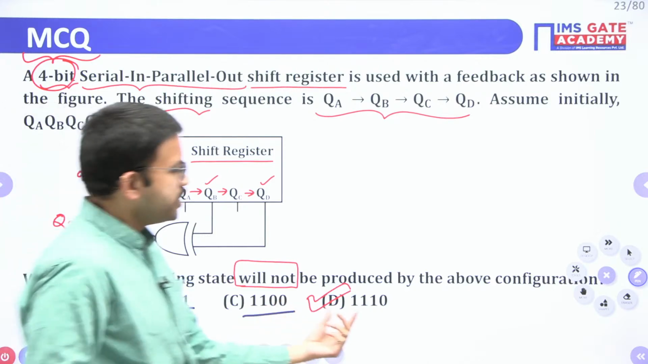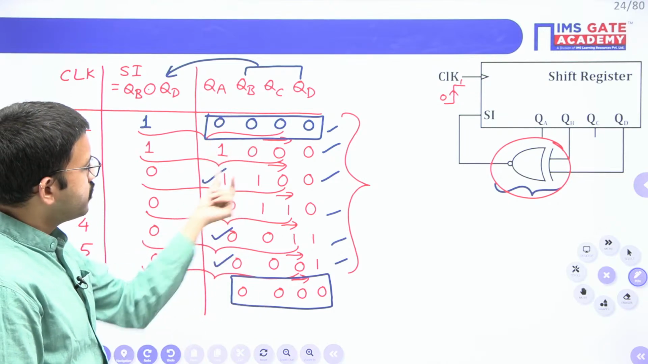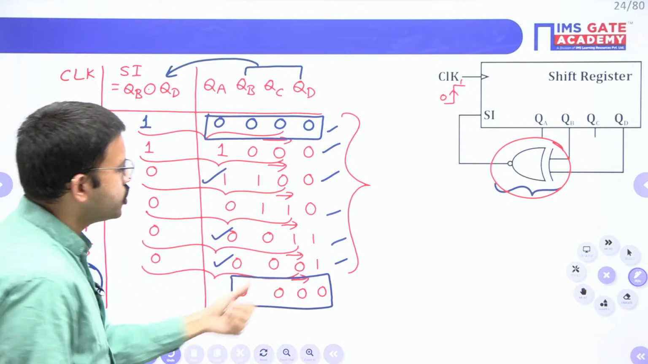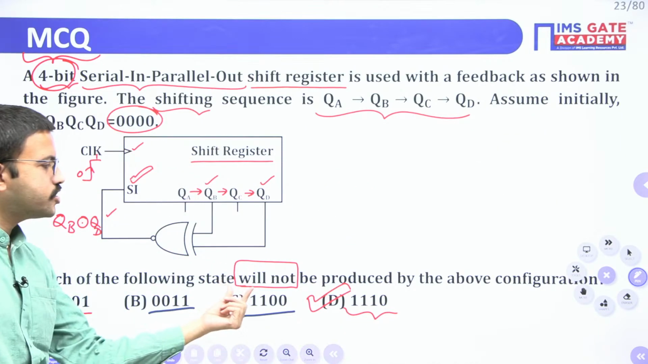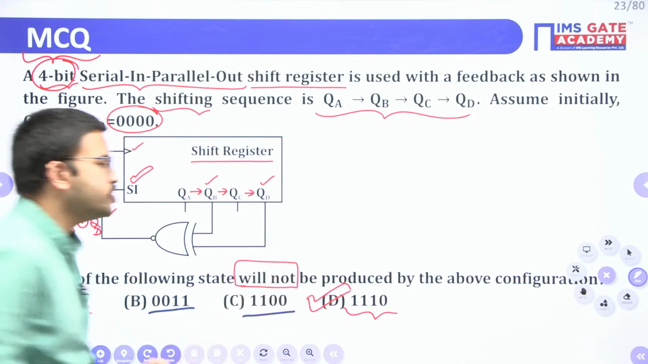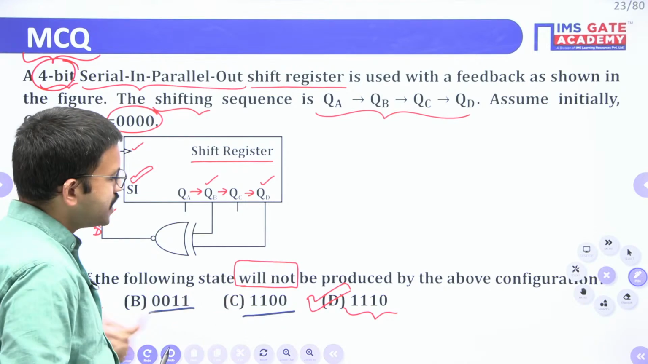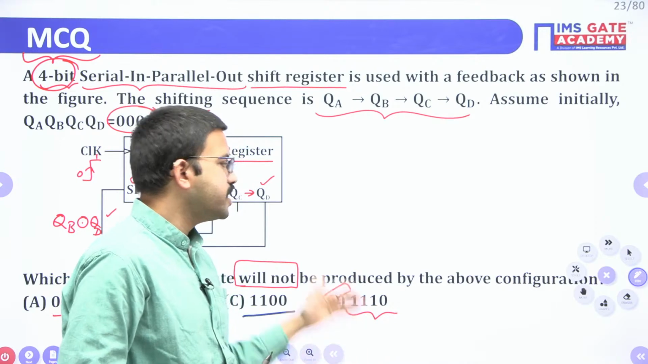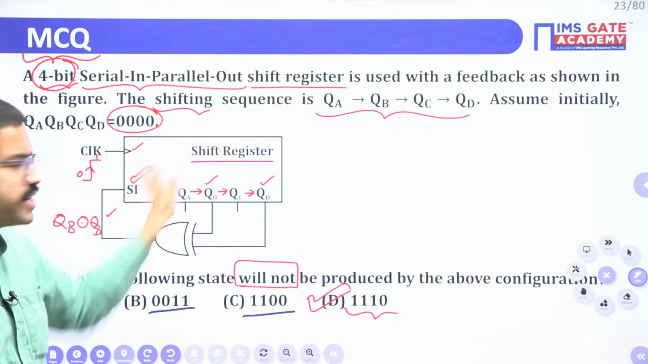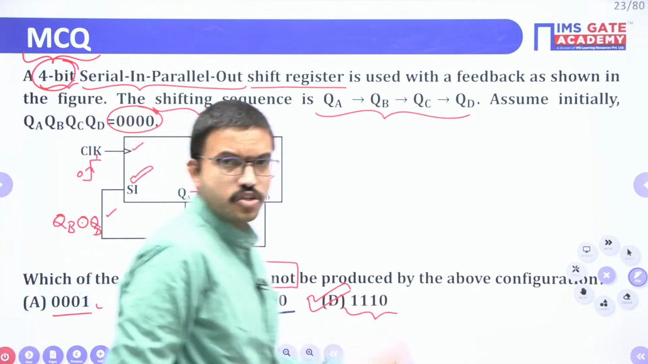Now, here option D they have given 1110. 1110 you don't have, 1100 you are having, but 1110 you don't have, right? So, that means that is the correct option for this question. Here the question is will not be produced. So, obviously option A, option B, option C, these are the states this particular circuit is producing, whereas the state mentioned in option D is never produced by this particular circuit, right? So this is the MCQ. So that's why the correct answer for this question is option D.